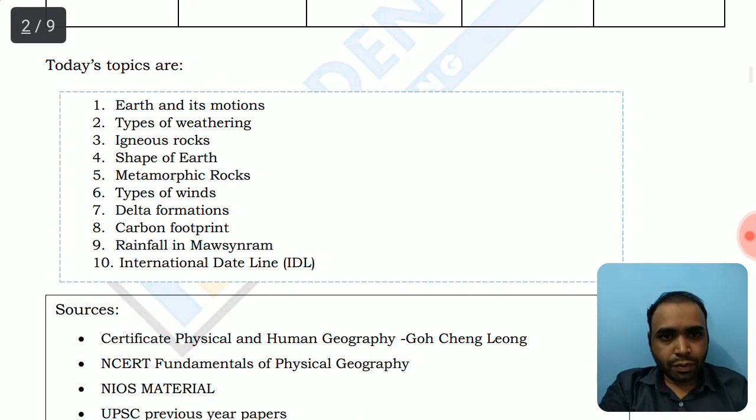Sources which we have referred for these 10 challenges are the GC Leong Certificate Physical and Human Geography, and the basic NCERT of 11th class Fundamentals of Physical Geography, which you can find online also on the NCERT website. So let's start with today's challenge.